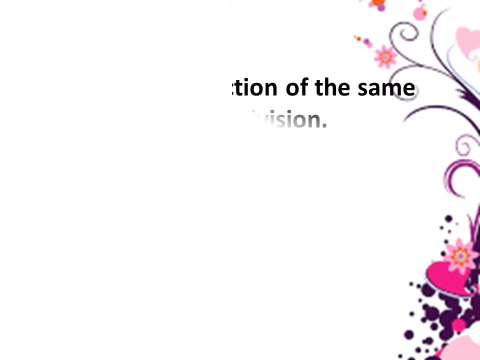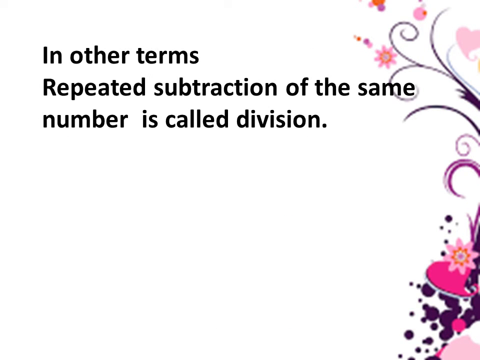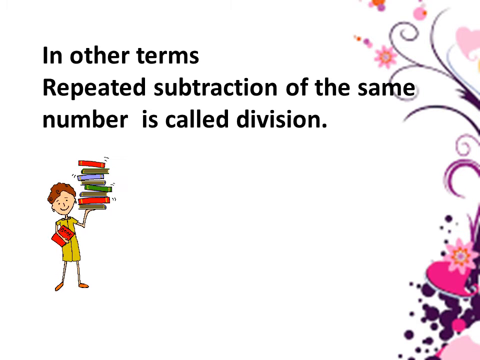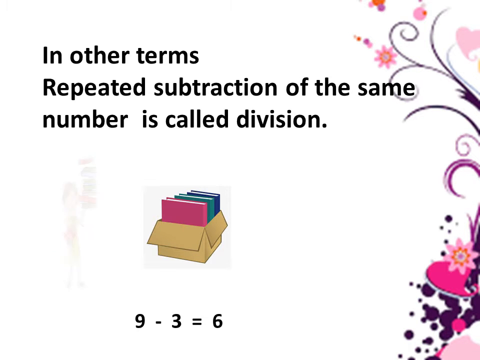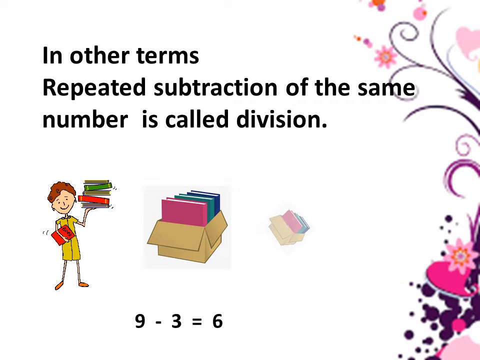In other terms, division is nothing but repeated subtraction of the same number. Let us see the example once. Rani has 9 books with her. She wants to divide them into groups of 3. So, she kept 3 books aside from 9. That means 9 minus 3 equals 6. She is left with 6 books.